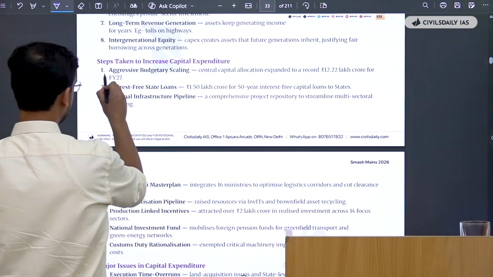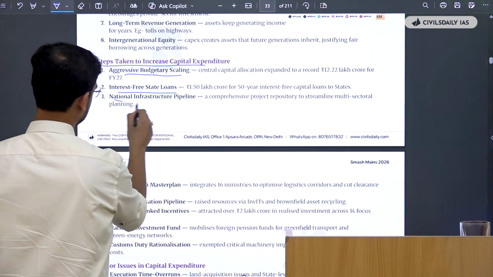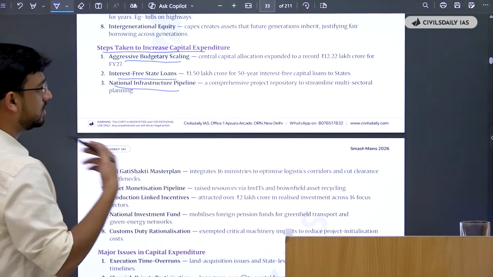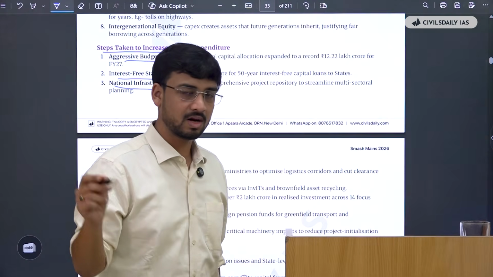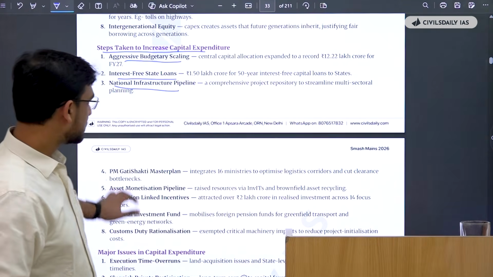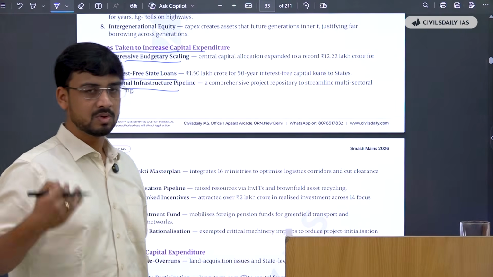Okay. Steps taken to increase investment in agriculture: aggressive budgetary scaling, interest-free state loans, national infrastructure pipeline. If you don't know these, read this to develop an understanding of what they are and how you can use them. Say you did not know the national infrastructure pipeline existed; now you know once you have read.